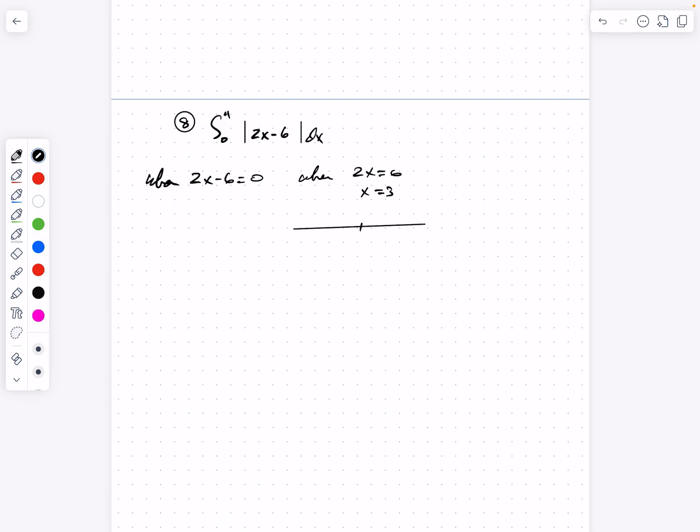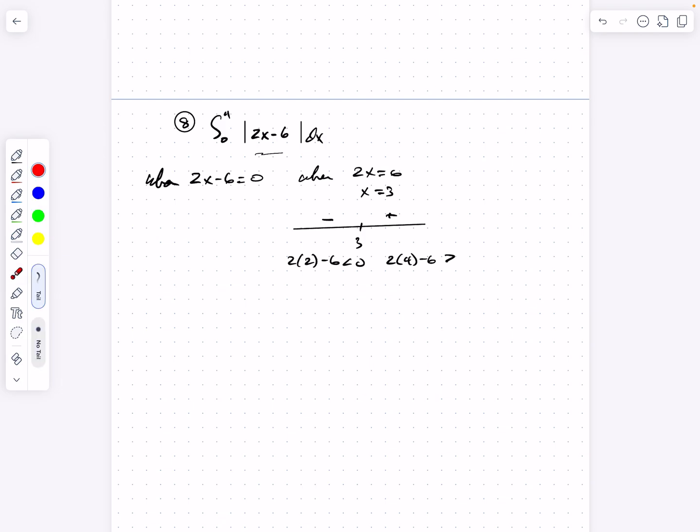At 3, and if I look at values of x less than 3, let's say at 2, that would be 2 times 2 minus 6. That'd be negative 2. That's going to be a negative number. So any value of x less than 3 gives me a negative value inside this absolute value expression. And for any value greater than 3, let's say if I pick 4, that's 2 times 4, that's 8 minus 6. Well, that's going to be positive. So for any value of x greater than 3, I get a positive value here. So if I want to evaluate this definite integral, I can evaluate two separate integrals.